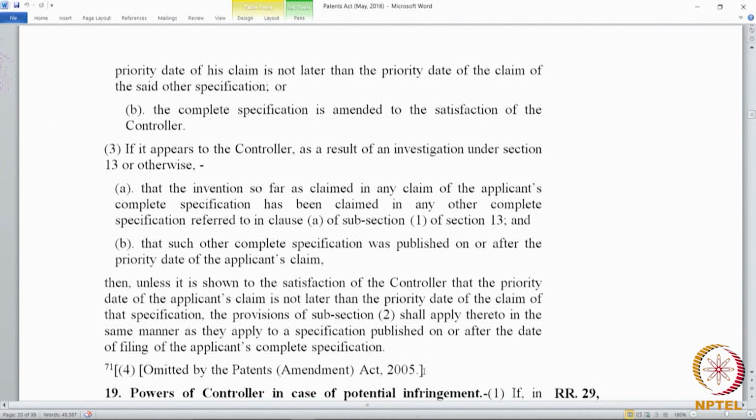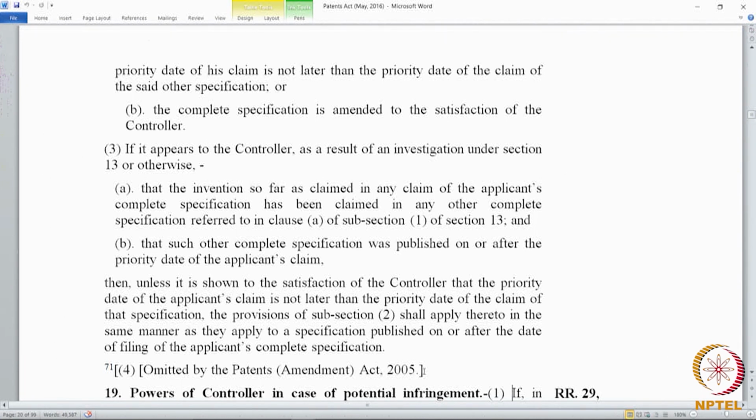So, all the applications that were filed before this provision came into effect, say in 1969, were filed under the 1911 Act. So this covers the transition period. An application filed in 1969, because the Act was passed in 1970 and came into effect in 1972, if the complete specification was published on or after the priority date of the applicant's claim.